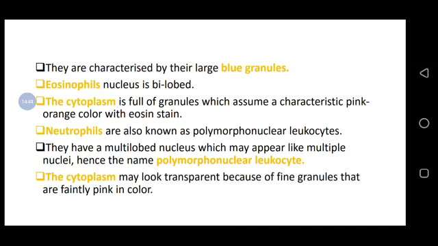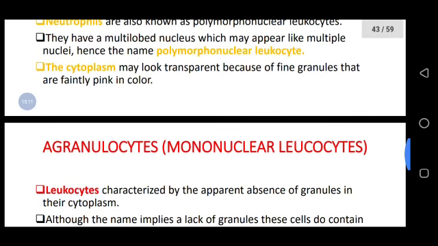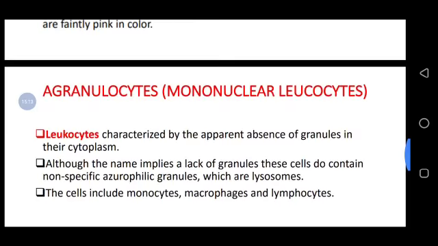clinical laboratory. So the neutrophil is also known as a polymorphonuclear leukocyte. Polymorphonuclear ni nuclear nyingi, that's why tukasema ina lobu sita. They have a multilobed nucleus which appears like multiple nuclei, hence the name polymorphonuclear leukocyte, as I said. So the cytoplasm may look transparent because of fine granules that are faintly pink in color.